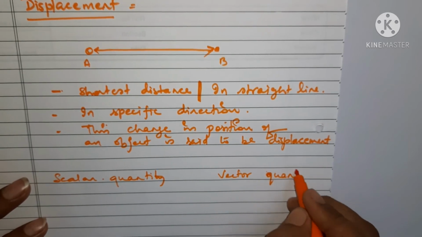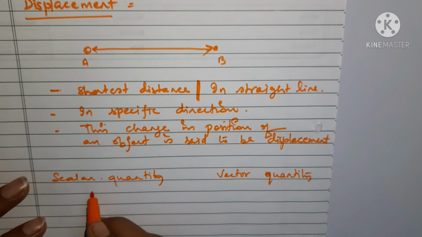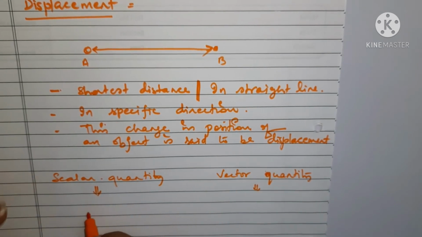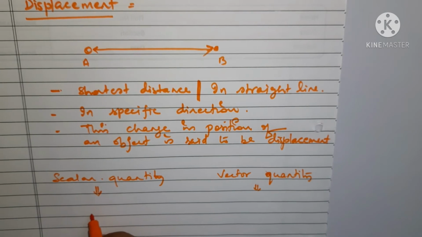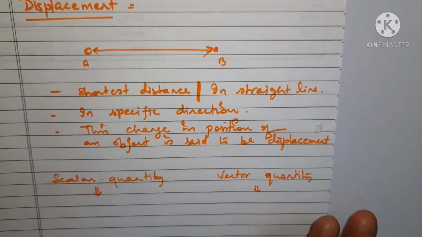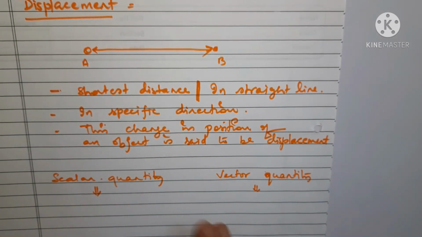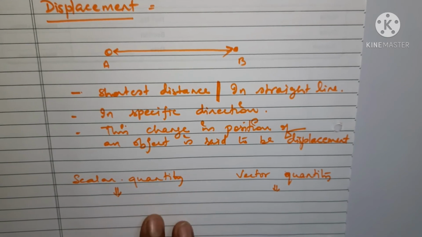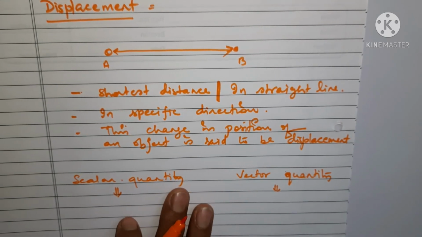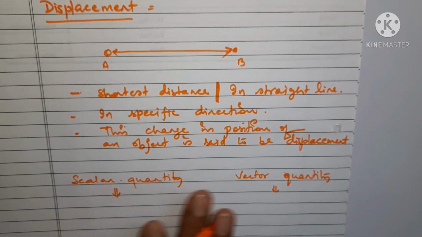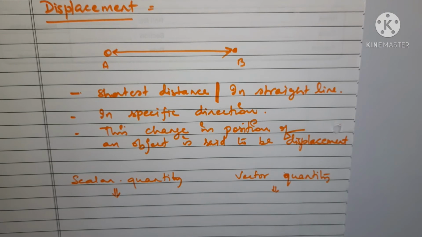Before moving further, I would like to tell you what a scalar quantity is and what a vector quantity is. All the quantities in physics, like motion, distance, displacement, force, pressure, acceleration, are known as physical quantities, and physical quantities can be classified into two parts: scalar quantity and vector quantity.